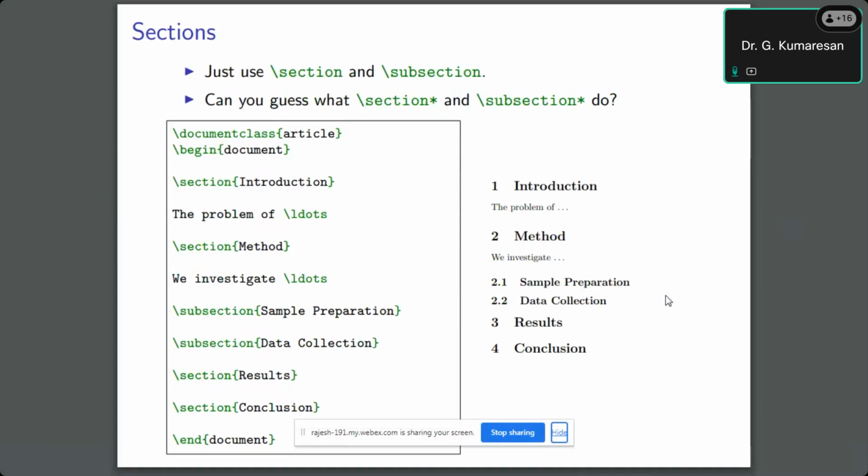This is a simple structured document for a written article. Now I will show some demo so that you can easily understand.